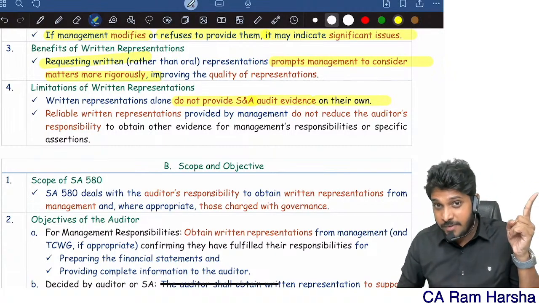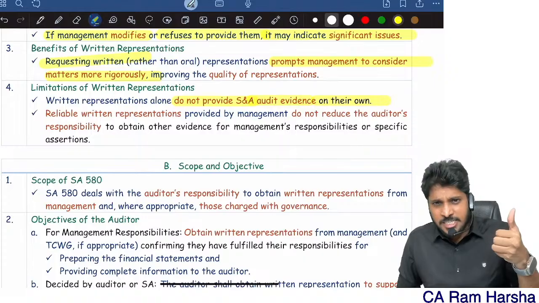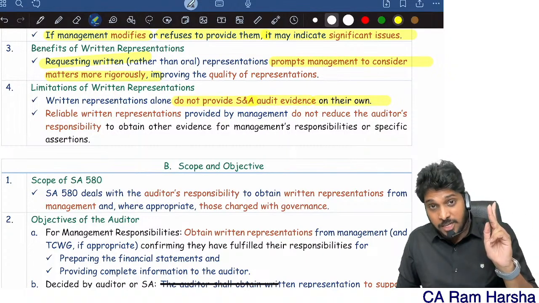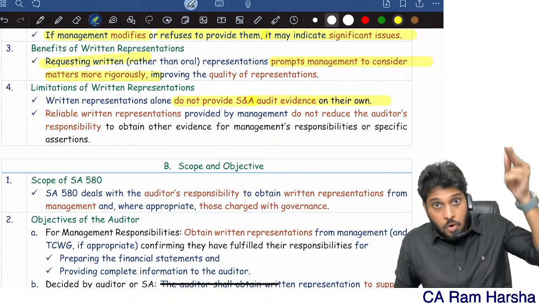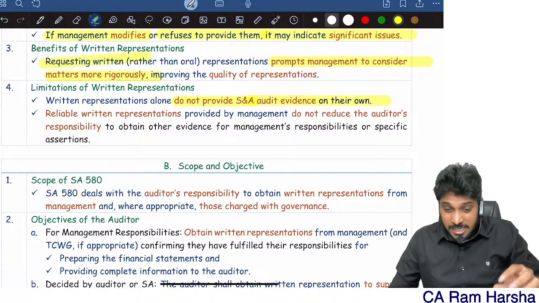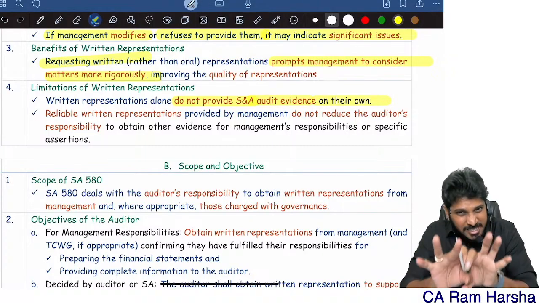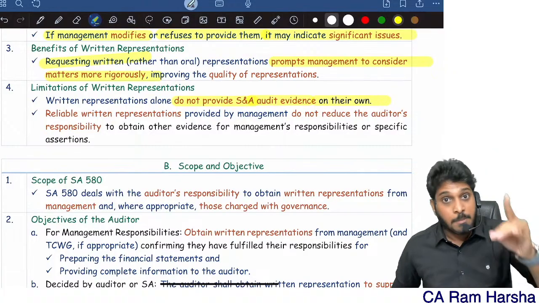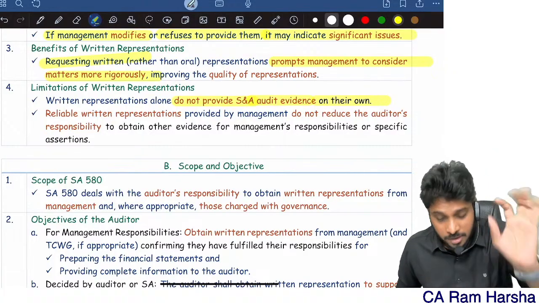You see, subsequent events, just now we saw. We review the latest interim financials. We review budgets and all that happen later on. We inquire of management about subsequent events which they identify. So many works we do. And finally, we ask for written representation. Written representation is only confirmatory in nature, like it's only supporting in nature. That is never the main audit evidence, but that is also important evidence. Remember.